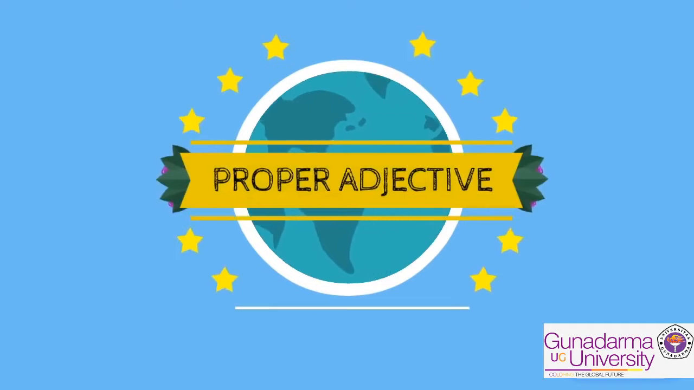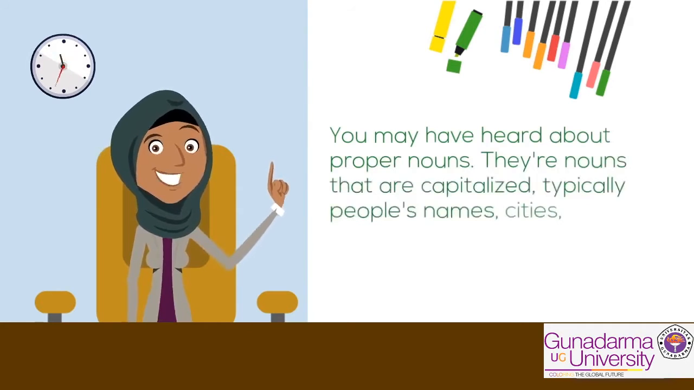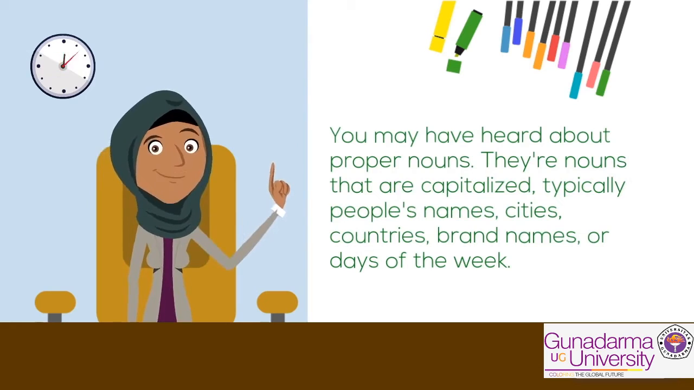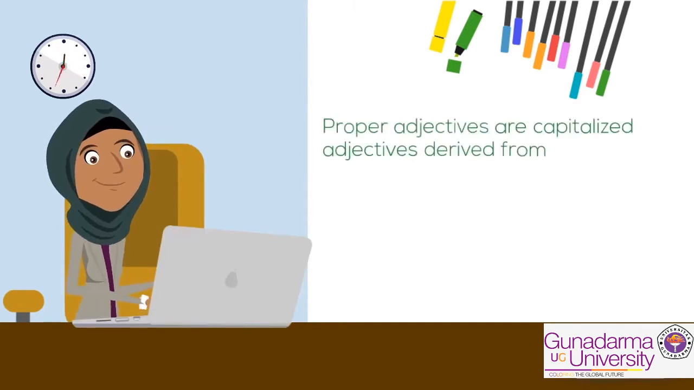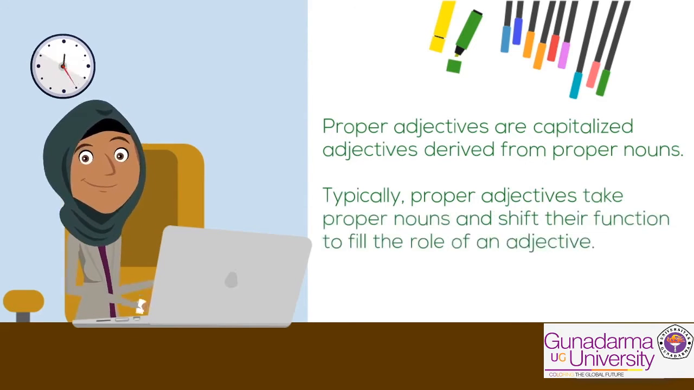Proper adjective. You may have heard about proper nouns. They are nouns that are capitalized, typically people's names, cities, countries, brands, or days of the week. Proper adjectives are capitalized adjectives derived from proper nouns. Typically, proper adjectives take proper nouns and shift their function to fill the role of an adjective.